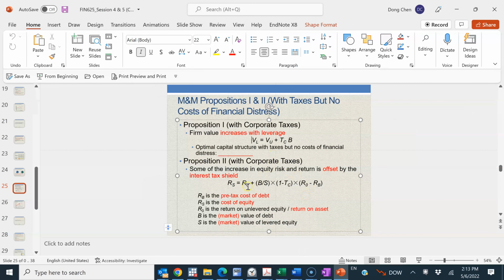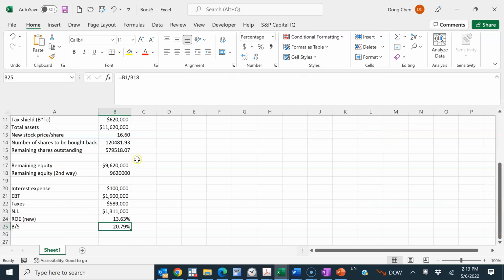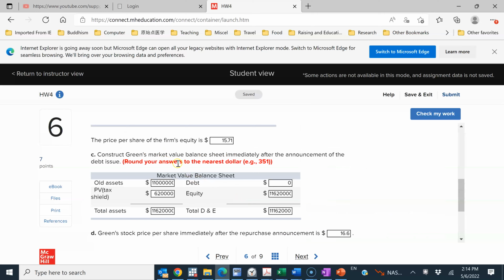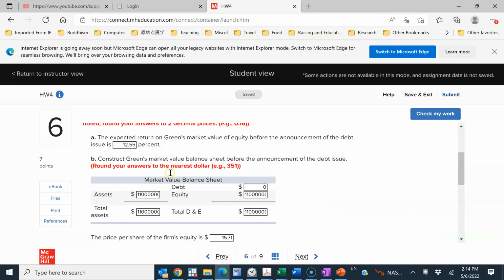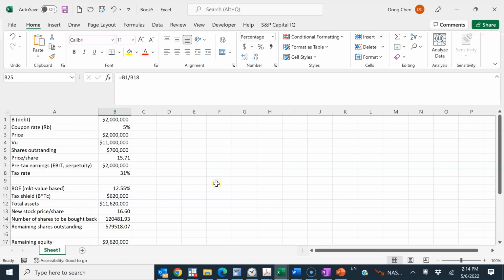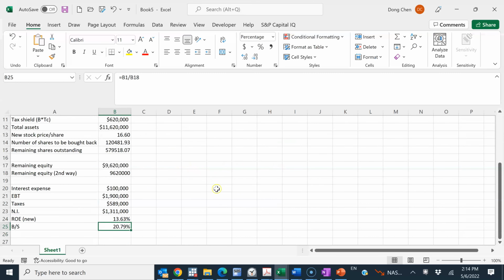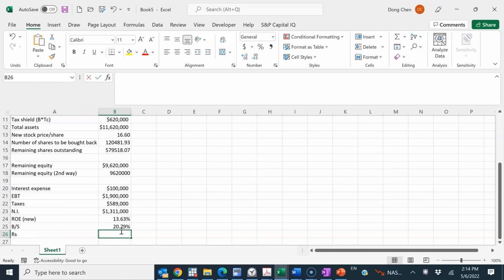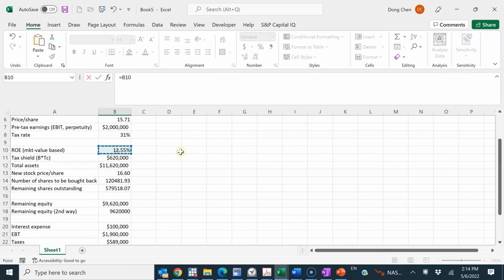I basically have everything available, right? R0 is calculated before. Based on the first part of this question, which is asking us what is the ROE before the issuance of debt. That's basically R0. That's the market value return. That's R0, 12.55%, right? So now RS should equal 12.55%.